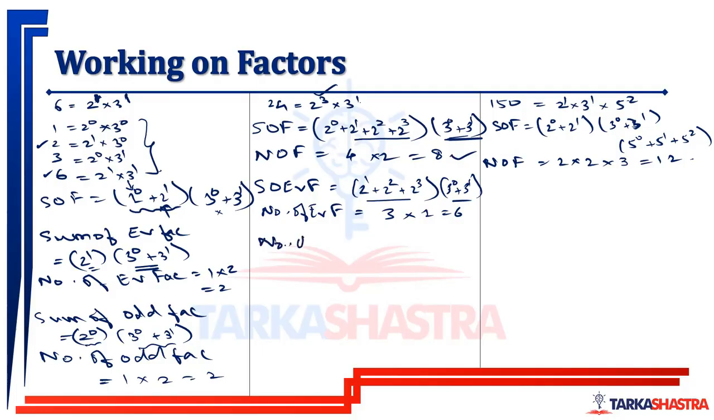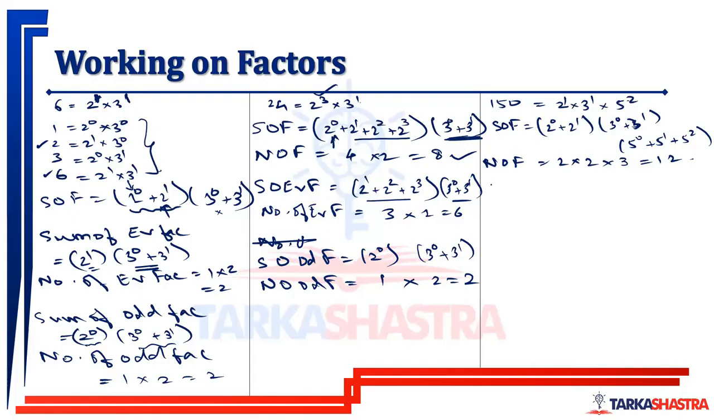Sum of odd factors क्या आएगा? This is the only term which is odd, so write that down. And the next bracket as it is, so 3 raised to 0, 3 raised to 1. Number of odd factors कितने हो जाएंगे? Number of terms over here is 1, here is 2. And the total number of odd factors will be 2. Okay, try to do the same for 150.